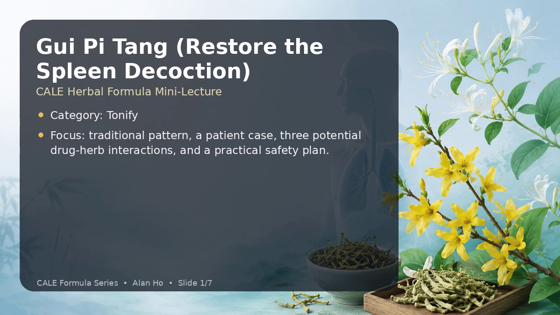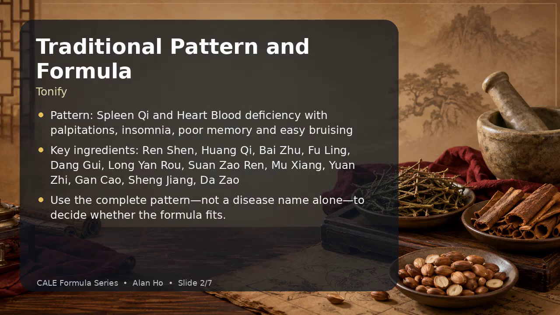The purpose is educational. Herbal formulas are selected by pattern, but medication safety still requires attention to pharmacology, dose, duration, and the individual patient. Traditionally, Gui Pi Tang is classified under Tonify. A representative pattern is spleen Qi and heart blood deficiency with palpitations, insomnia, poor memory, and easy bruising.